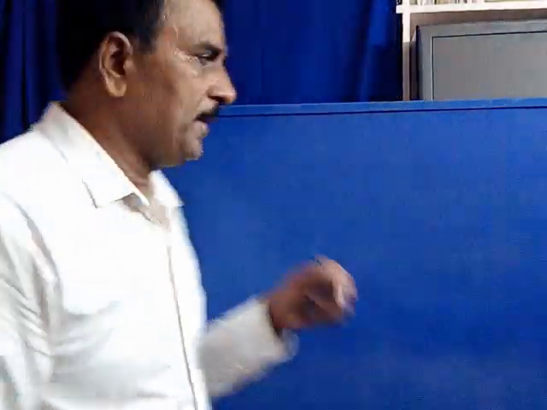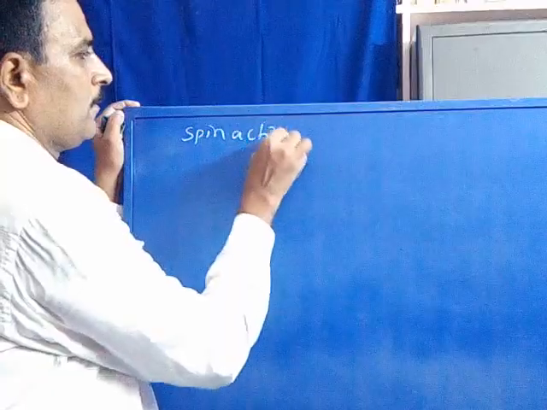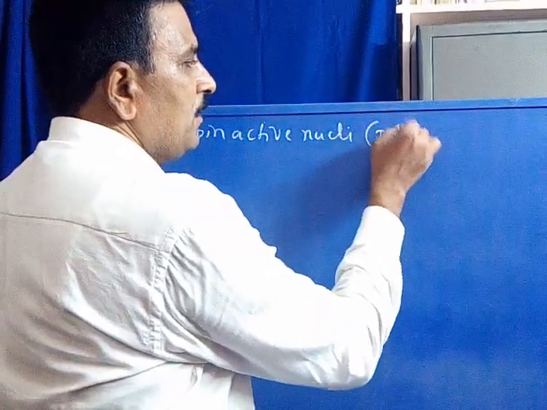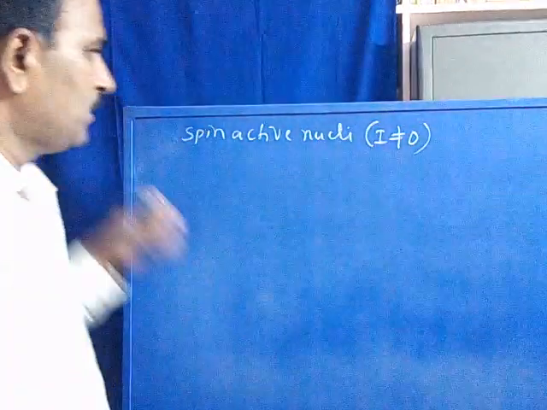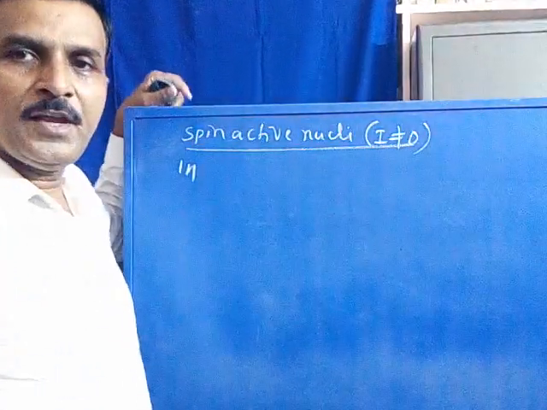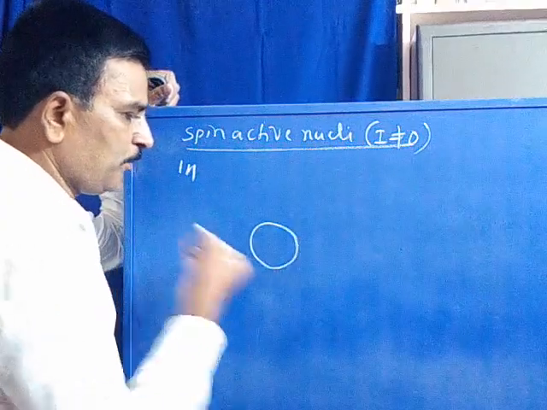Now we have discussed that only spin active nuclei absorb energy. Therefore we consider only spin active nuclei, where I is not equal to 0. That means there is a net spin. Say for example, you take a nuclei of proton. Say this is a proton nuclei.